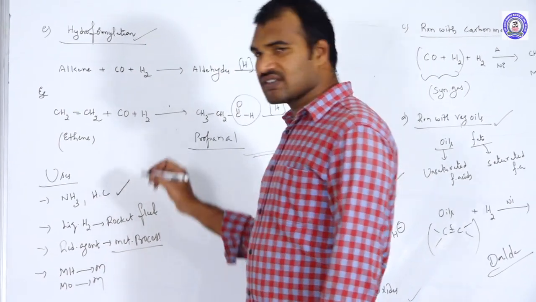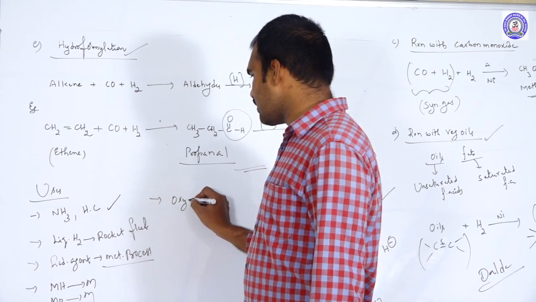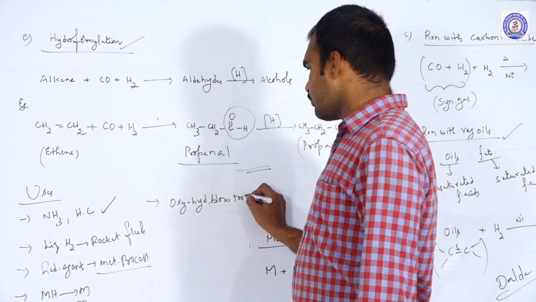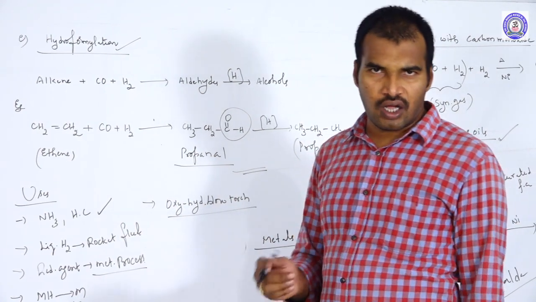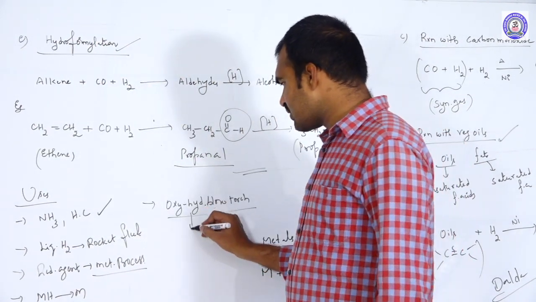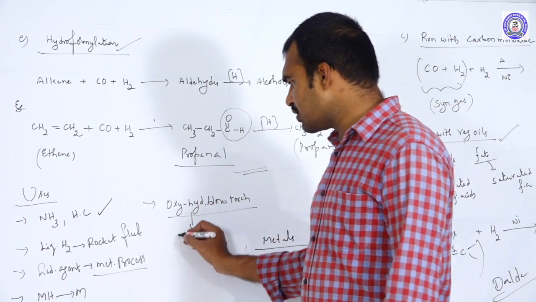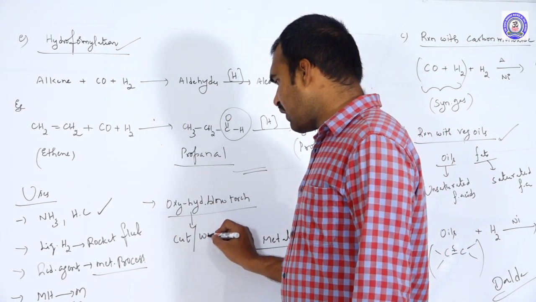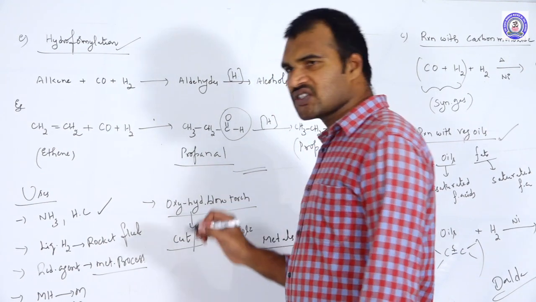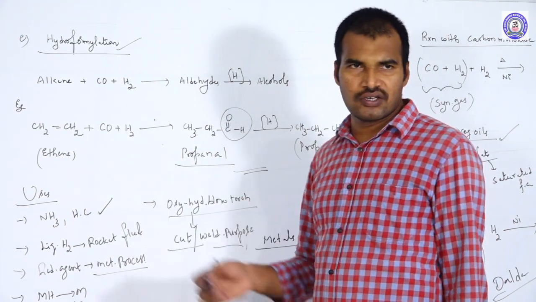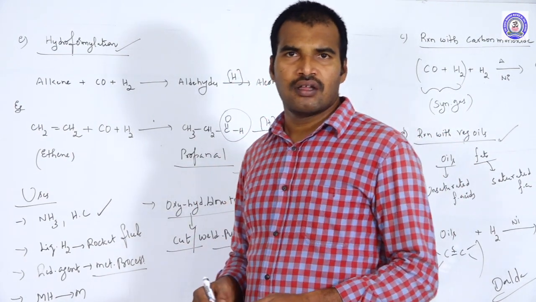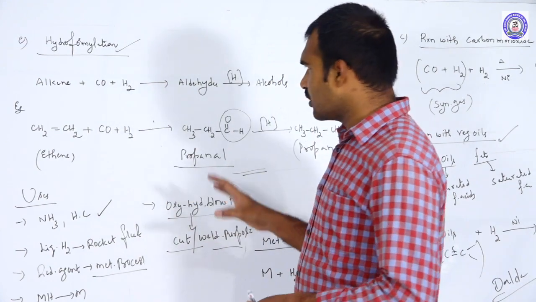And we also use hydrogen in the oxyhydrogen blowtorch. This oxyhydrogen blowtorch gives a flame with a very high temperature. We use oxyhydrogen flames for cutting metals or for welding purposes. Like this, there are so many uses of hydrogen nowadays. So these are the uses of hydrogen.